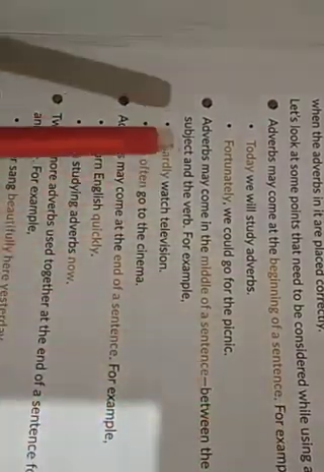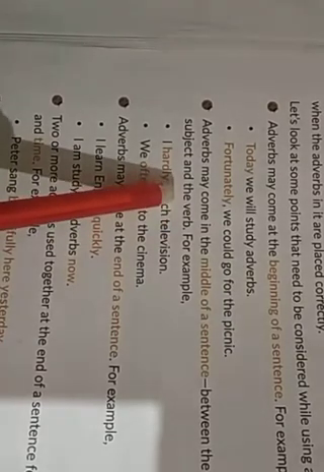Adverbs may come at the beginning of a sentence. For example, today we will study adverbs. Fortunately, we could go for the picnic. So adverbs may come at the beginning of a sentence. Adverbs may come in the middle of a sentence. So between the subject and the verb. For example, I hardly watch television. So see, I is the subject and watch is the verb. And we have placed adverb between subject and verb.